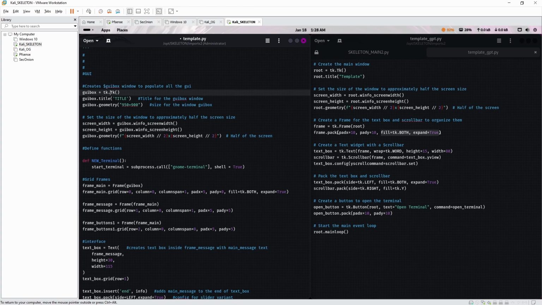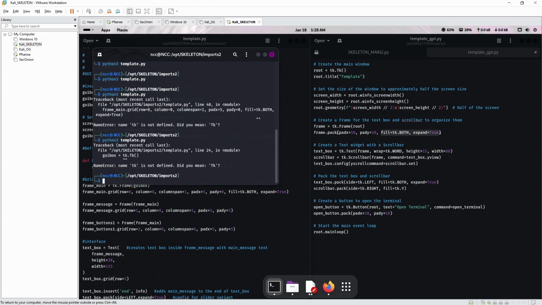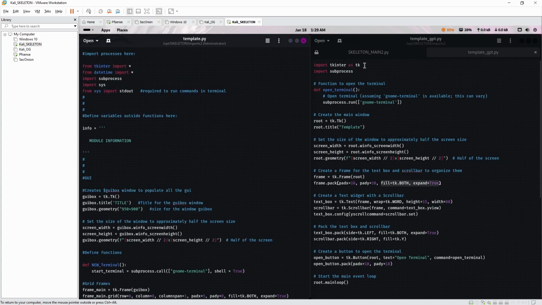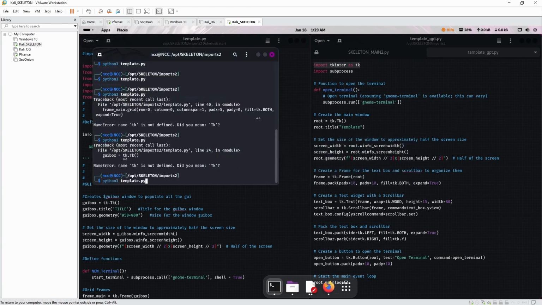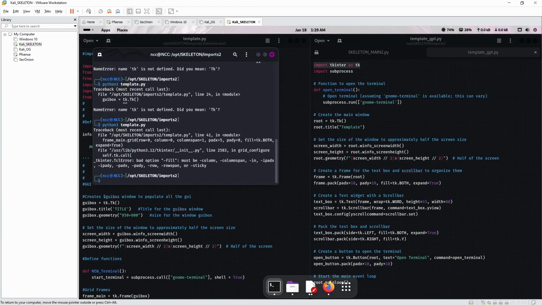Okay. tk dot geometry will open that specific size. tk dot frame. Okay. Oh, it's using tkinter ttk. Okay, that's progress.